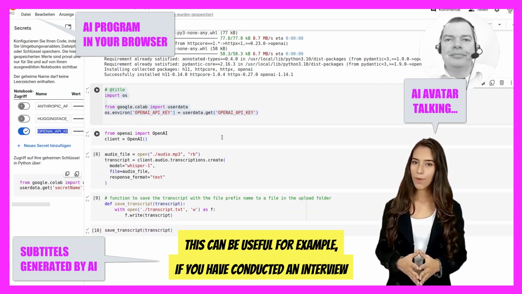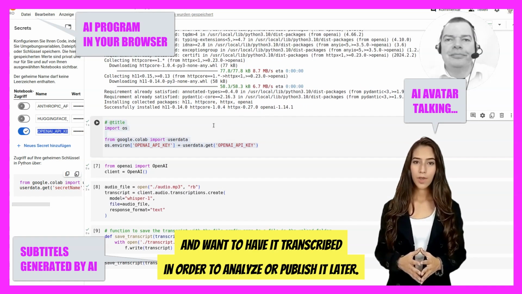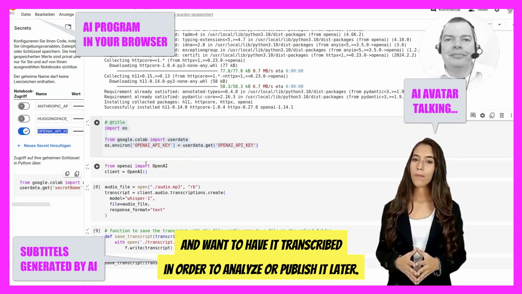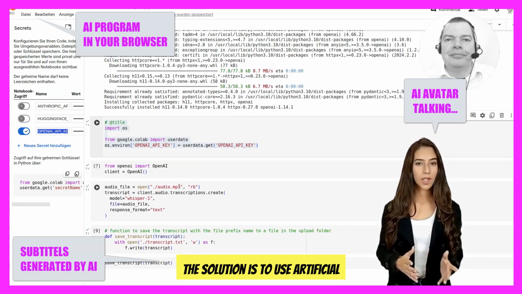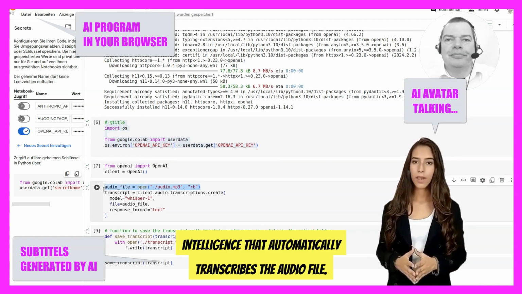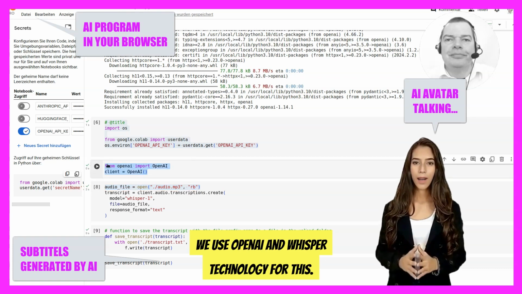This can be useful, for example, if you have conducted an interview and want to have it transcribed in order to analyze or publish it later. The solution is to use artificial intelligence that automatically transcribes the audio file. We use OpenAI and Whisper technology for this.